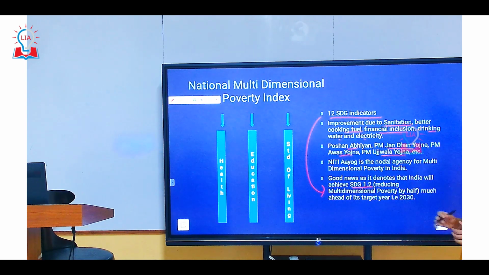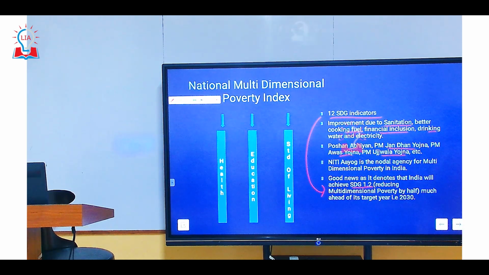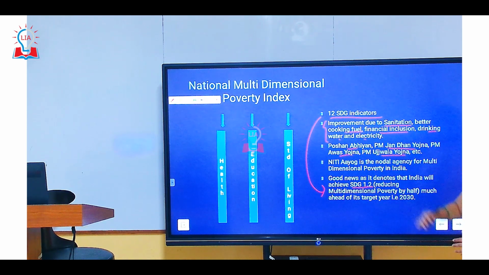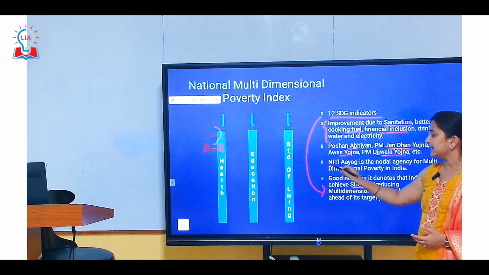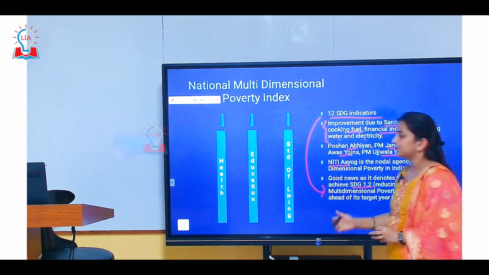Under Ujjwala Yojana, we have replaced traditional cooking fuel like wood with LPG cylinders. That has also improved our health indicator. So using several schemes, and this is not a limited list, there are a number of schemes because of which this data has improved. In these sectors we have seen improvement. Niti Aayog is the nodal agency for calculation of the multidimensional poverty index, and it has come up with this report.